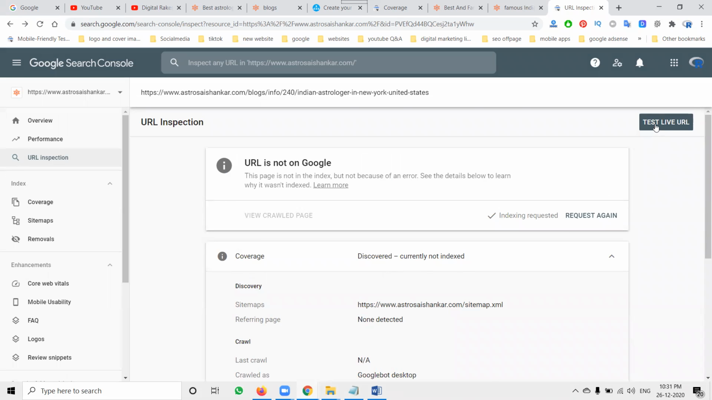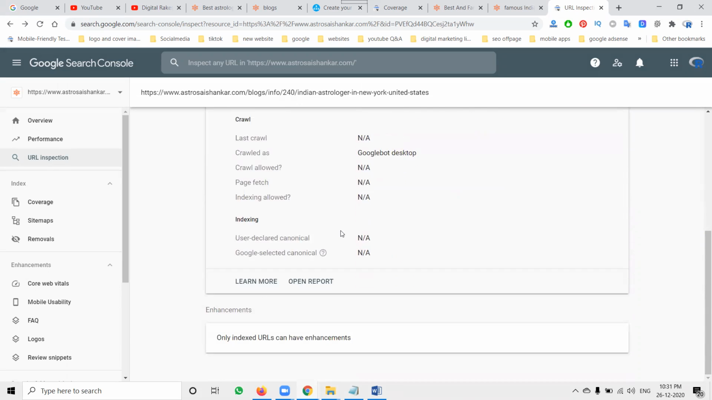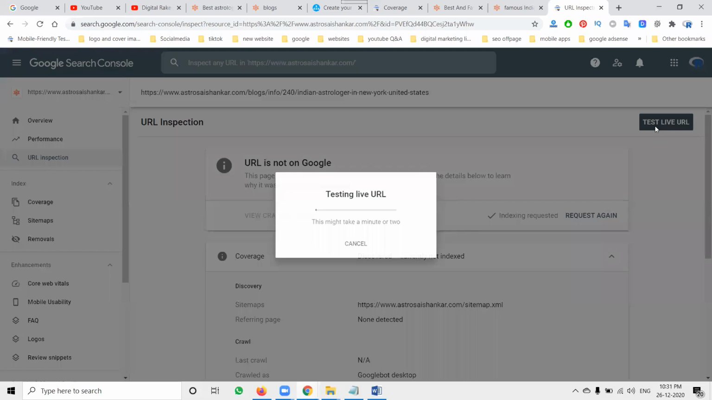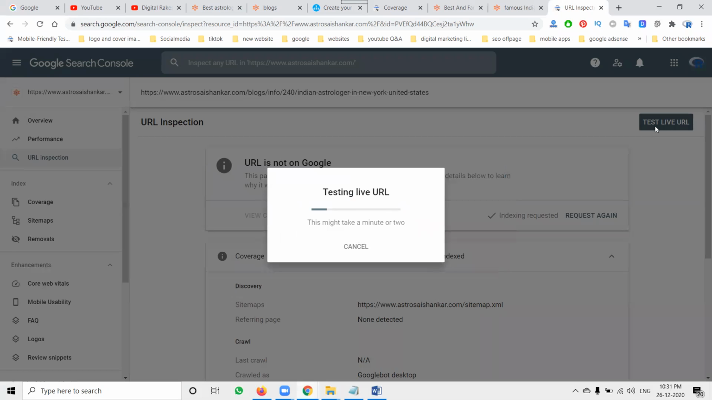What can we click for the request? It's done. After that, what options will be showing here? You can check it out. Test live URL. So whichever coverage is not indexed on your web pages, you have to do the URL inspection; it is a must and important. Why? Because the Google Search Console update will activate request to index.